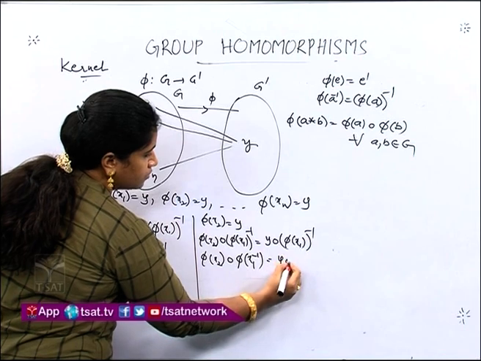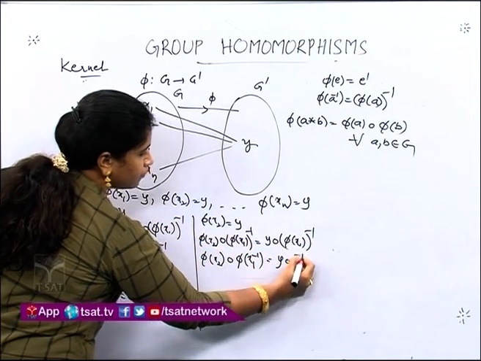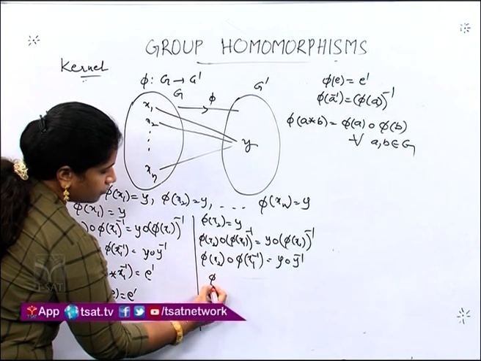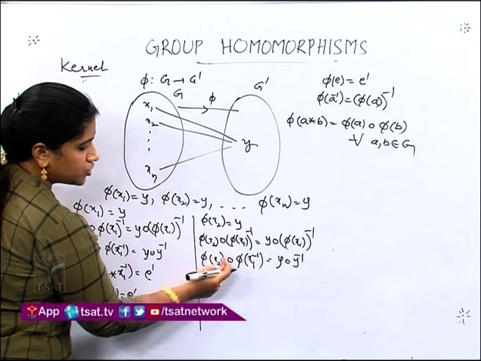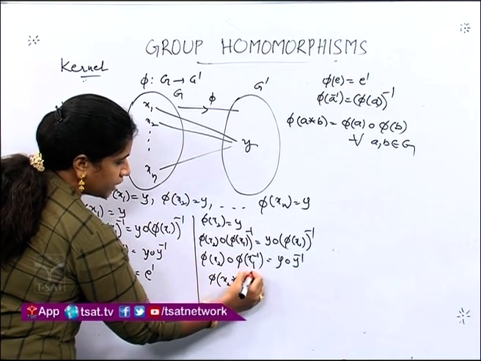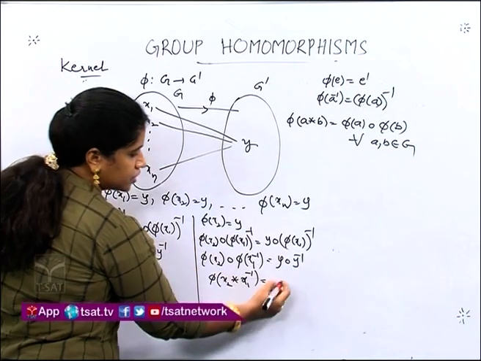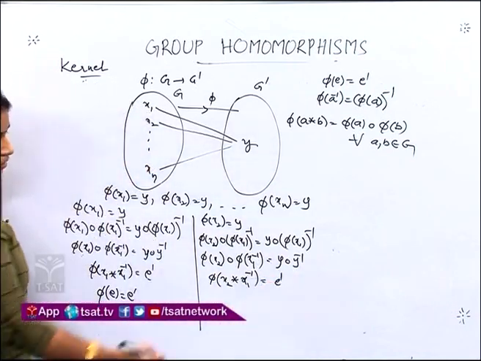This is y times, phi of x1 is y, so it is y inverse. From the condition of homomorphism, phi of x2 times phi of x1 inverse is phi of x2 times x1 inverse. Here, y and its inverse, we get identity, right?